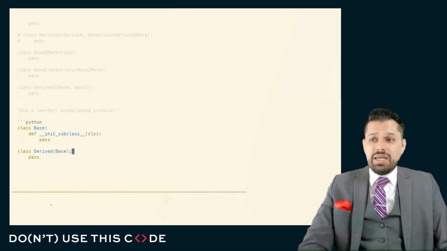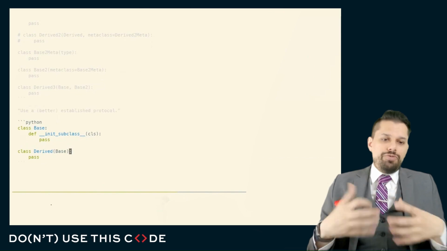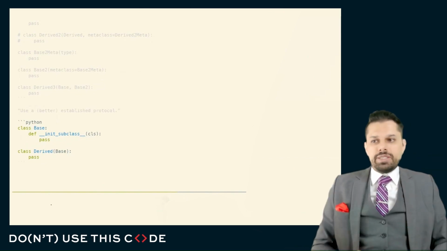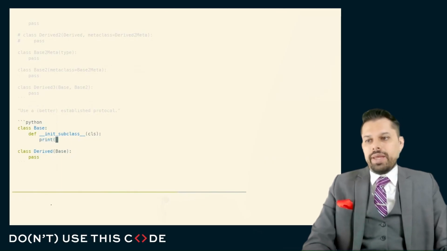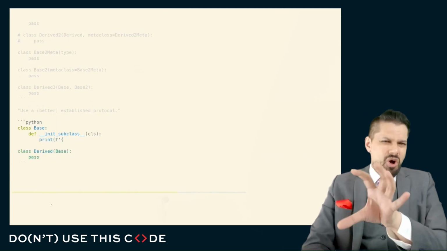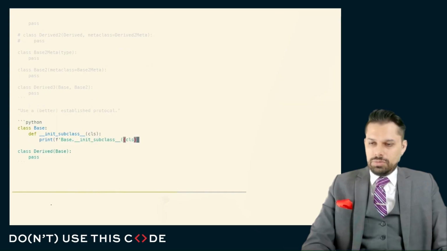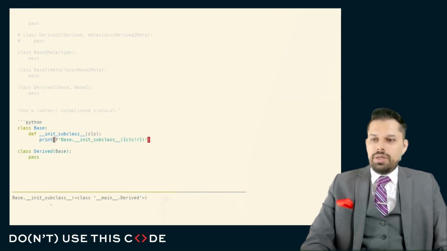Init subclass is basically the core of the idea of the metaclass. That is, when you initialize a subclass, give me some hook point in a way that we can actually reason about that doesn't have all of these other sharp edges. It is very surgical. So if I do init subclass here, and let's show you this. There we go.